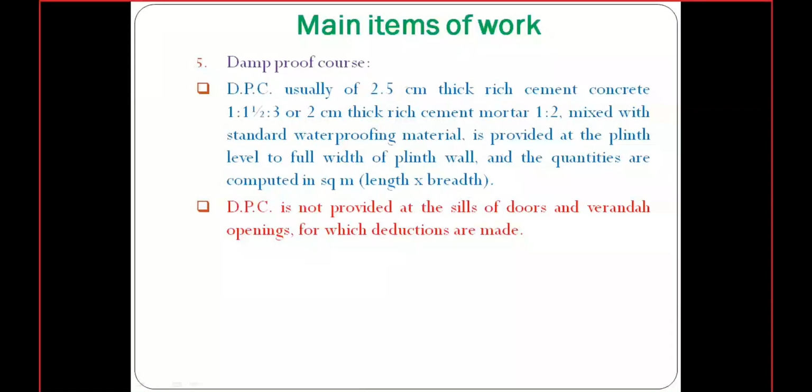In the door portion, we are just placing the door, that will be the wooden door or any other door. That means there is no brickwork. At the same time, on the veranda portions also there will be no brickwork. If there is brickwork on the plinth wall, then we need to lay a DPC.